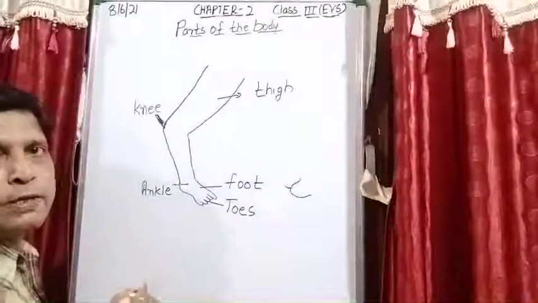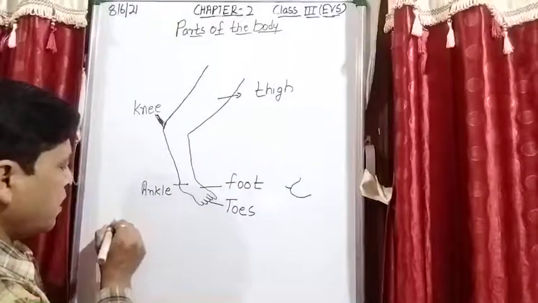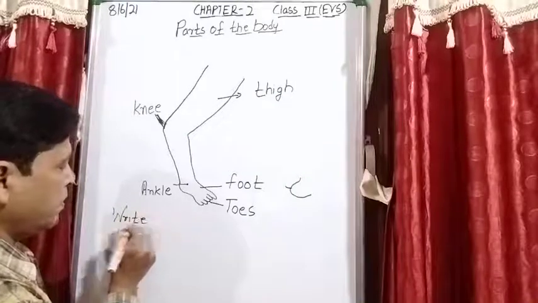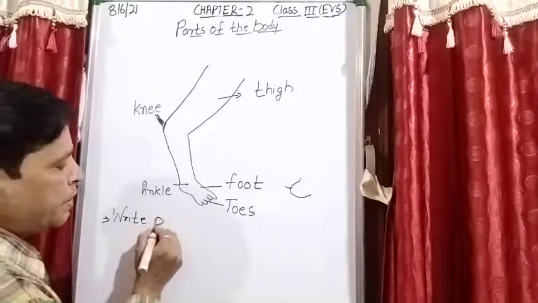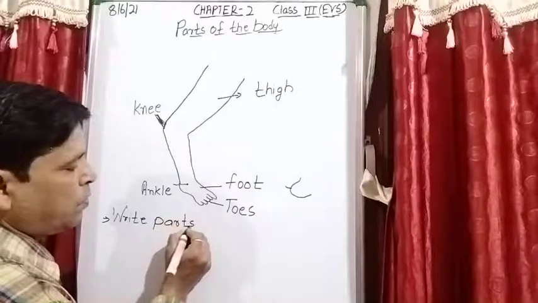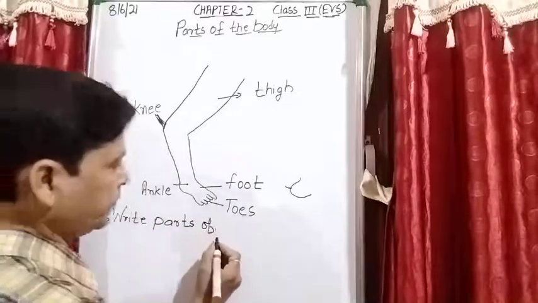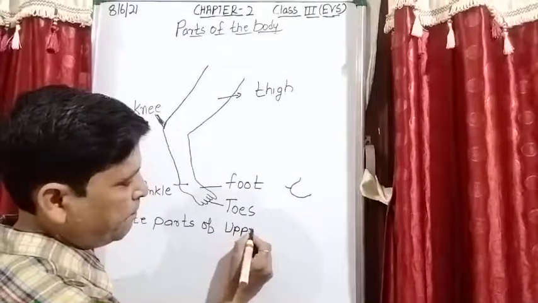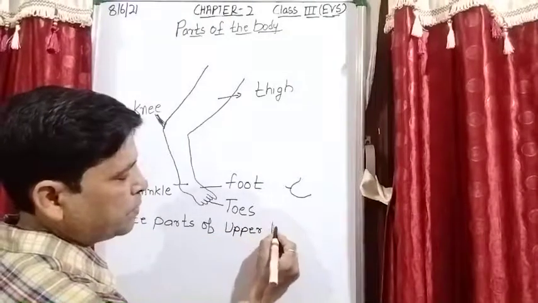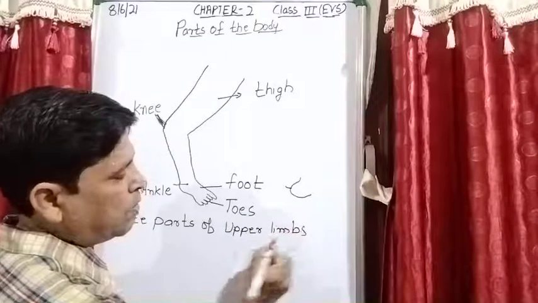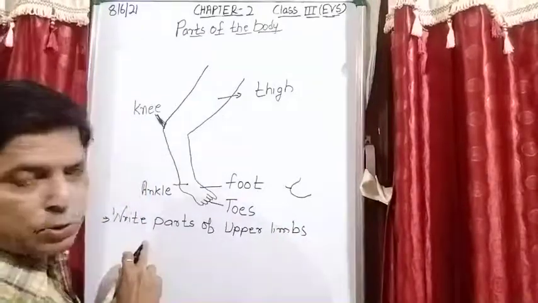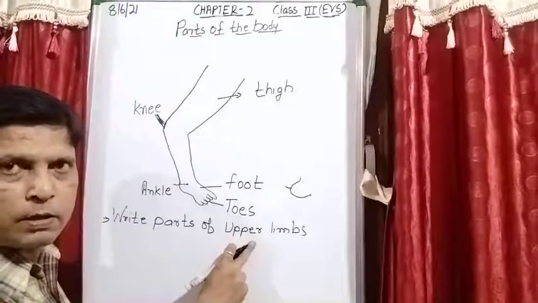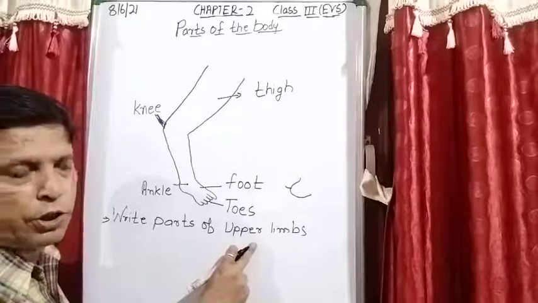Maybe the teacher can ask the question like this: write parts of upper limbs. Or it can be asked also, write parts of hand. In this manner the question can also be asked in the examination.